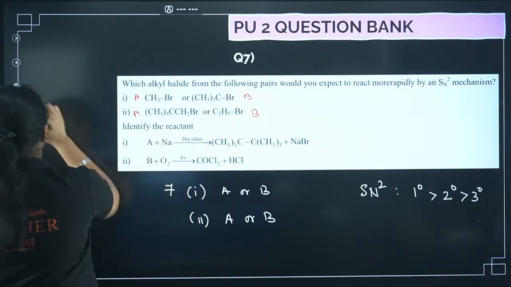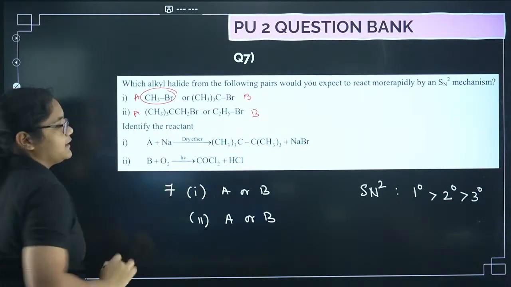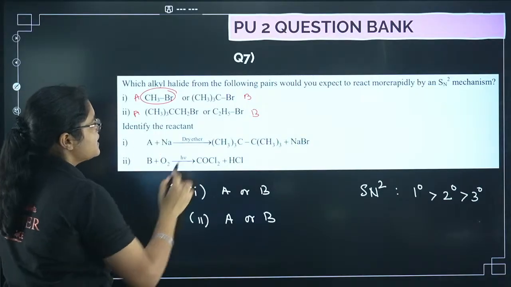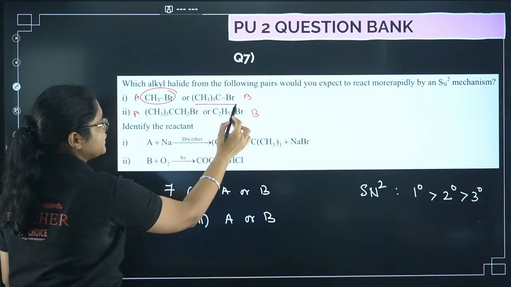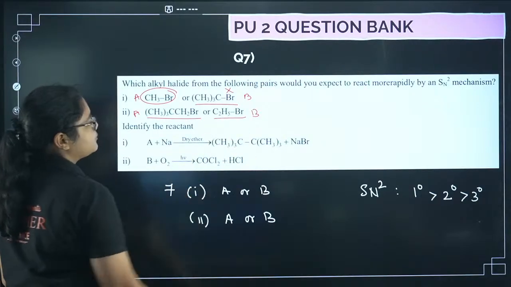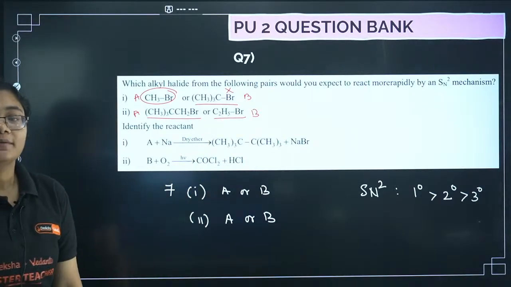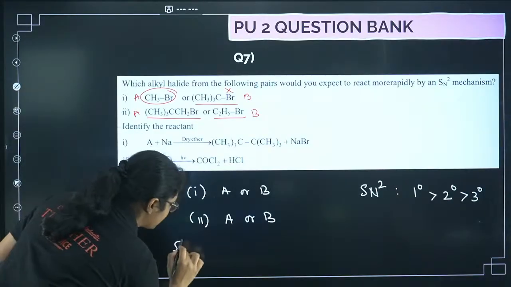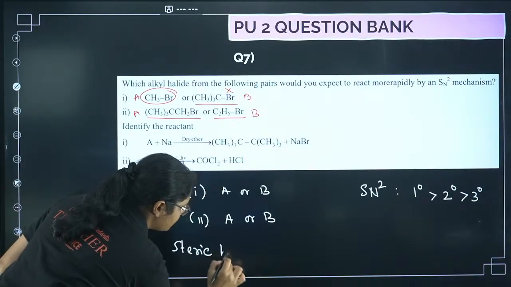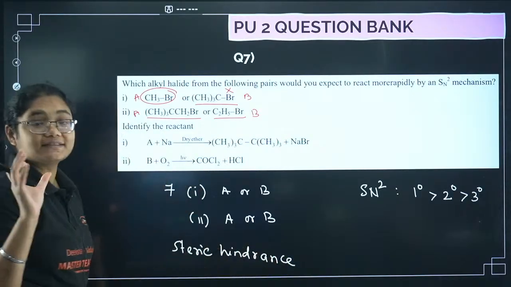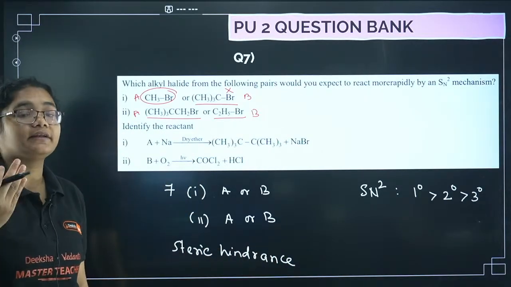So if you see, this is a primary haloalkane, so it will react faster. So this is the answer. Next here, this one is tertiary, so it will not react. This is also primary, this is also primary. Both are primary actually. So in case when both of them are primary, you have to see the steric hindrance. Wherever there is less bulkiness, that will react faster.